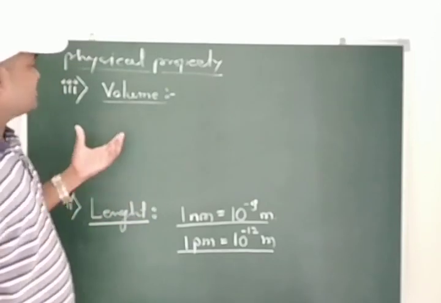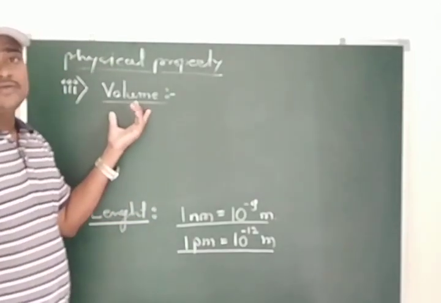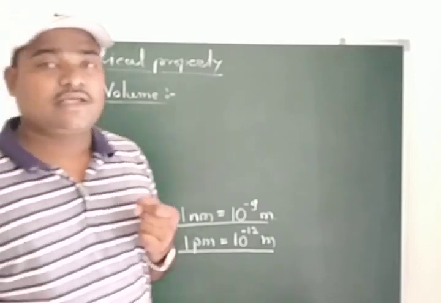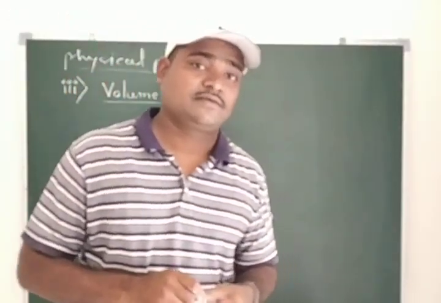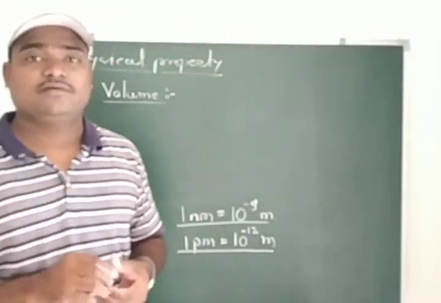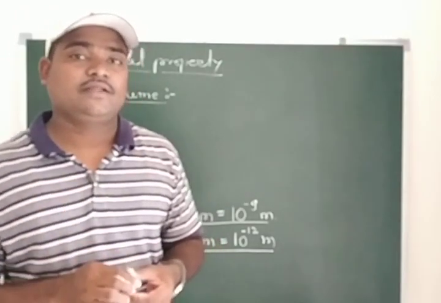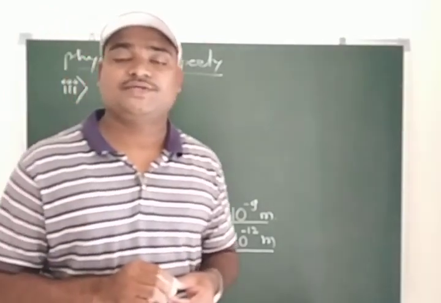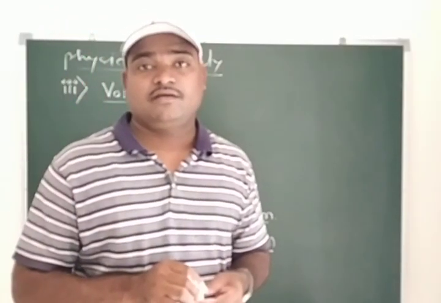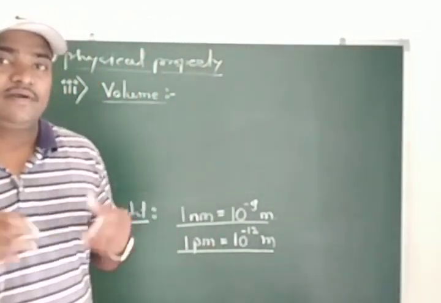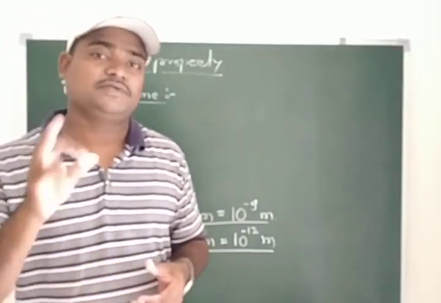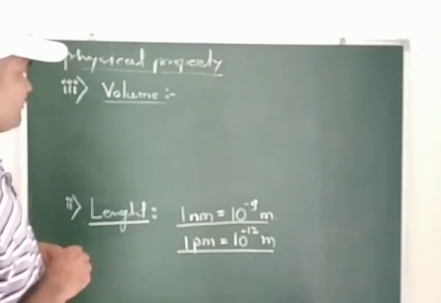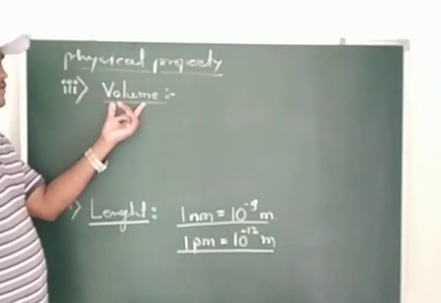So that measurement is very important. If we take a liquid or gas in a particular container, it does not have any shape. As it doesn't have any shape, it will take the shape of the container in which it is taken. So this is very important in case of volume.